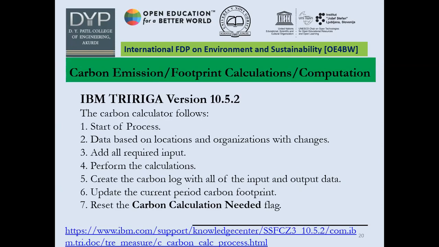Okay, in the next part, for carbon emission or footprint calculation and computation, I am going to discuss IBM Tririga version 10.5.2, and how the calculations of carbon emission have been carried out.